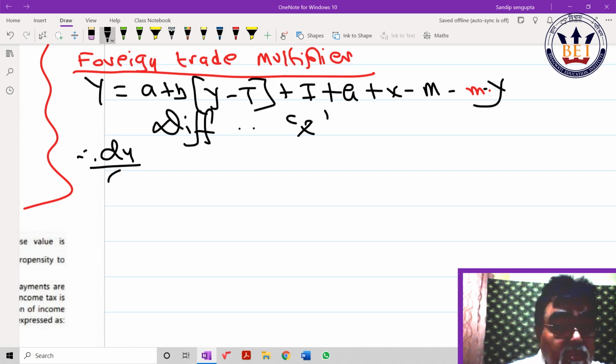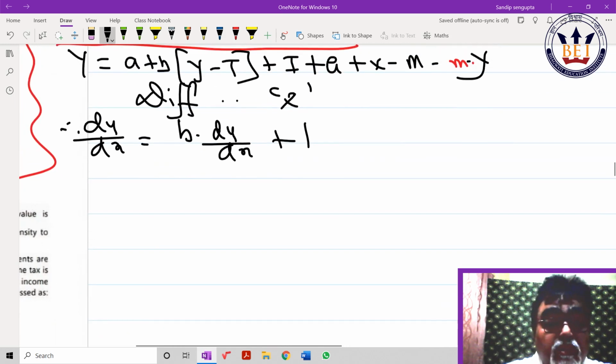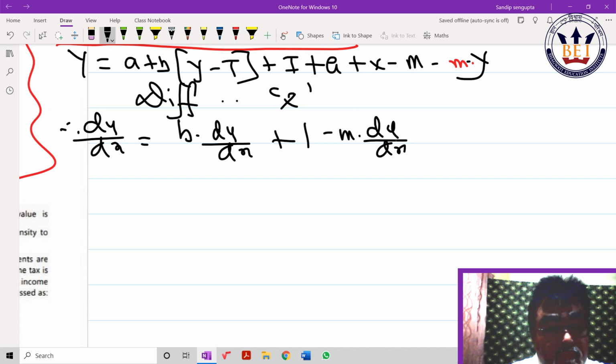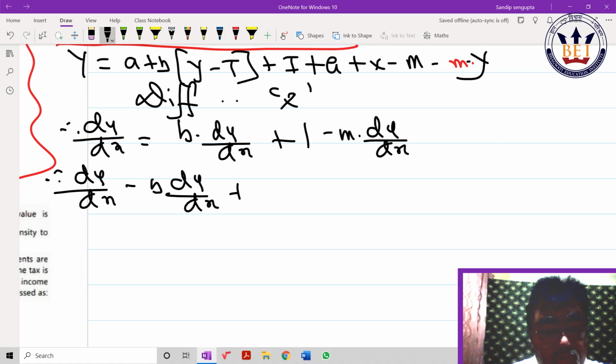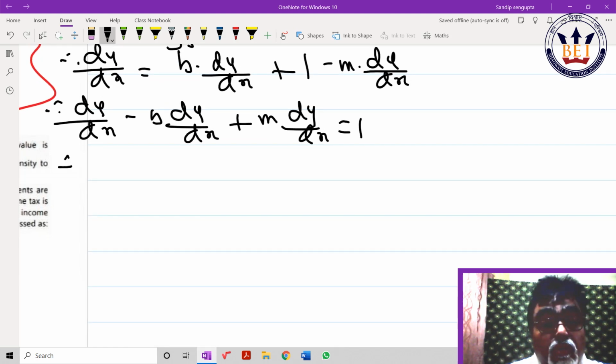Beta, take out everything over there. Minus b dY by dX plus m dY by dX is equal to 1. Take common dY by dX. Beta, 1 minus b plus small m is equal to 1. Next line, with your permission, can I write 1 by 1 minus b plus m is equal to del Y by del X.